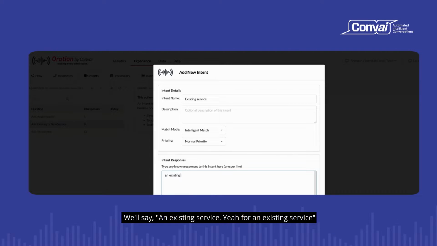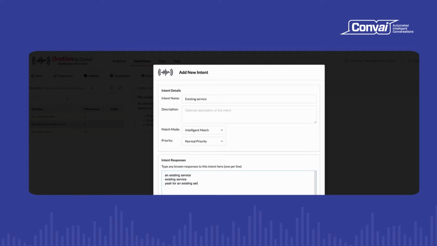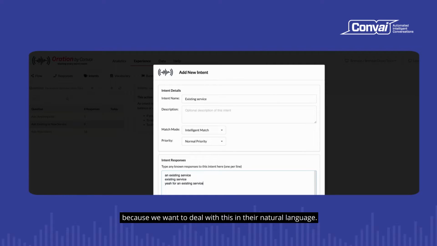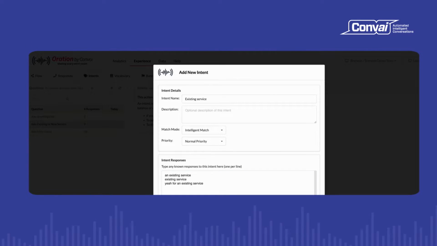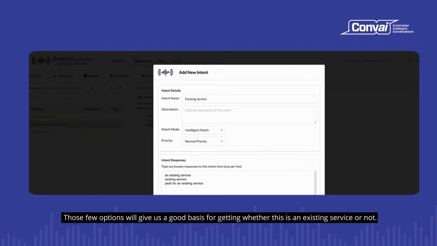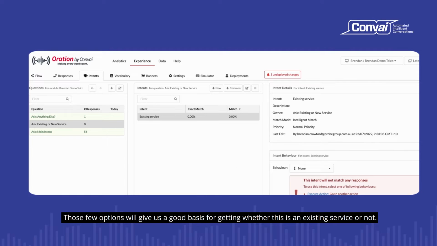So we'll say an existing service, yeah, for an existing service. Because we want to deal with this in their natural language. So those few options will give us a good basis for getting whether this is an existing service or not.